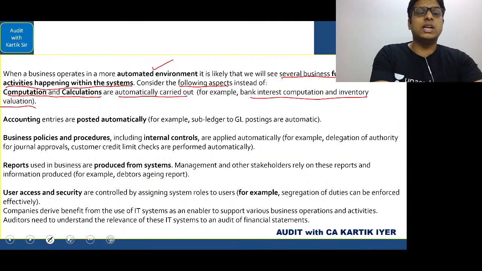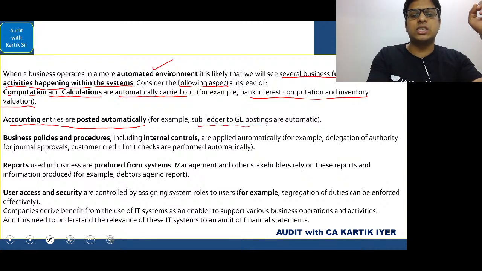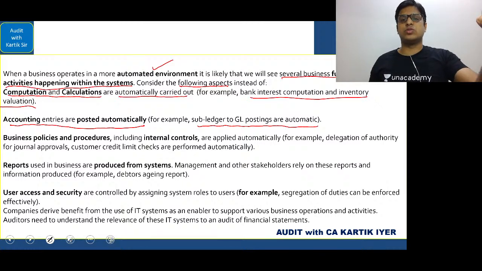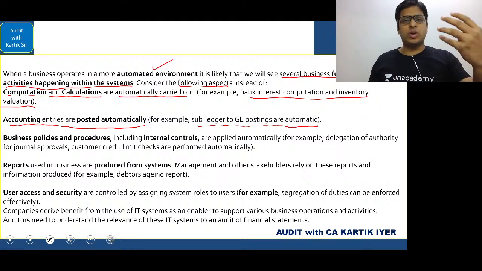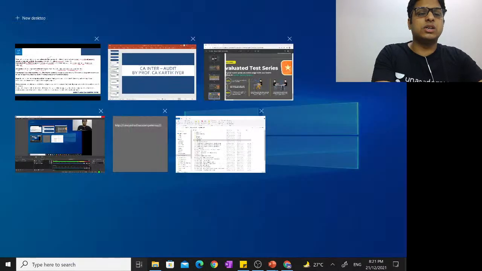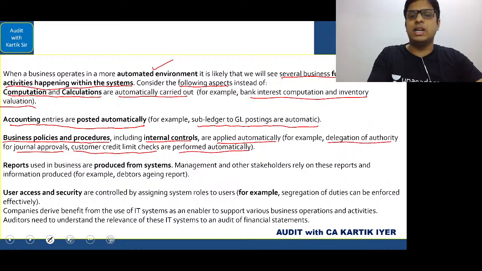Second is accounting entries are posted automatically. We have done a story kind of a thing for this answer. For example, sub ledger to general ledger postings are automatic. So the software which is used in the automated environment is automatically doing the work. Next is business policies and procedures, including internal controls, are applied automatically. For example, delegation of authority for journal approvals, customer credit limit checks are performed automatically.